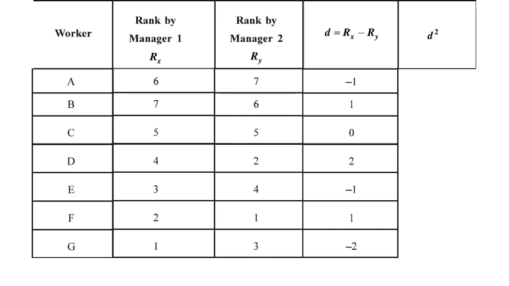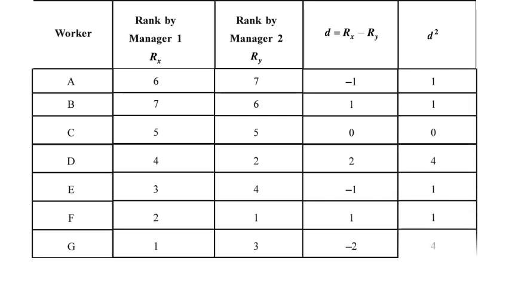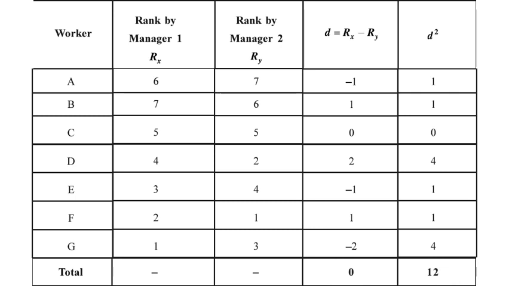Once you get the differences like this, make a square of the differences. That is -1 square, 1 square, 0 square, 2 square, -1 square, 1 square, and -2 square. Your column will be like this, and once you are done with that, make a total. Total of the D column is always 0, so that column is useless. We don't need that column. We need the D square column, and total of the D square column is 12. Remember, in the whole question we just need one column, that is the D square column. In our earlier calculation method we needed 5 columns, but in this method we just need one column, that is D square, that is 12.